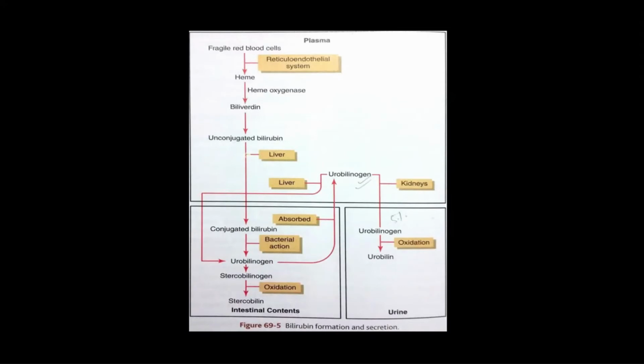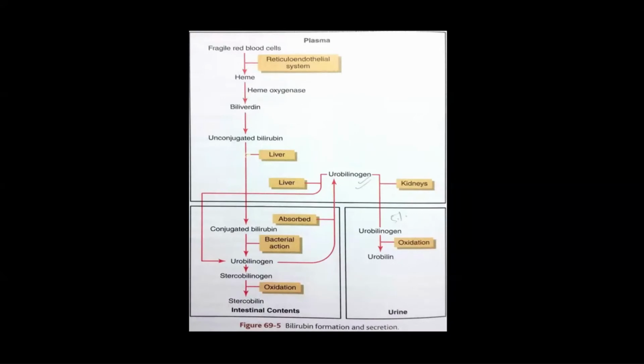We have already studied the functions of the liver. One of the functions of the liver is the excretion of bilirubin and bile pigments. Bile pigments are bilirubin and biliverdin. This bilirubin is produced from where? When there is excessive breakdown of RBC,